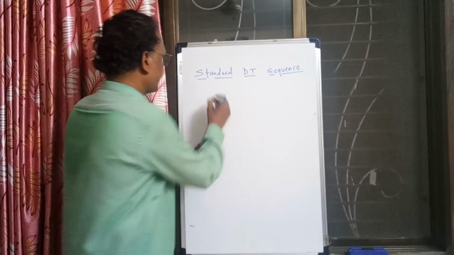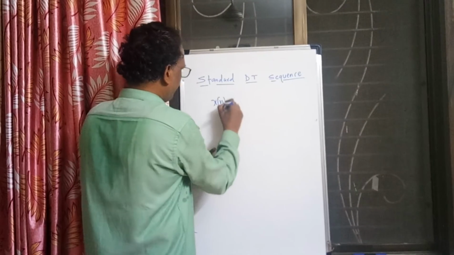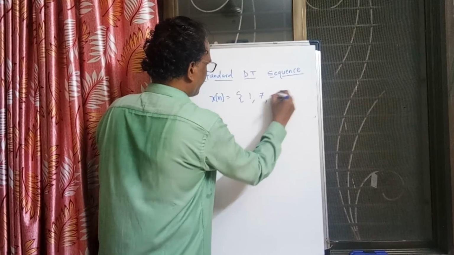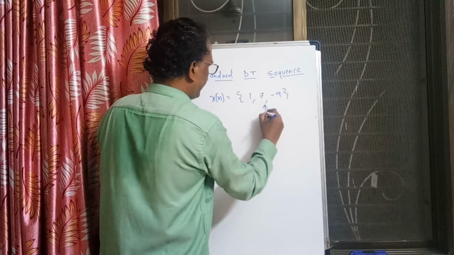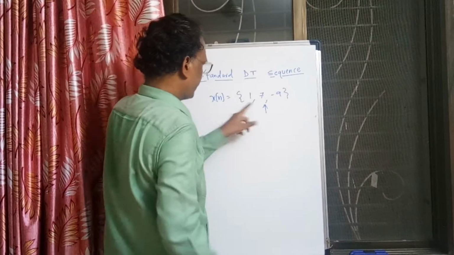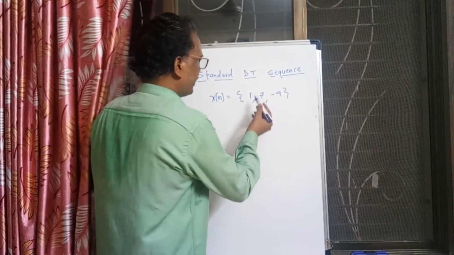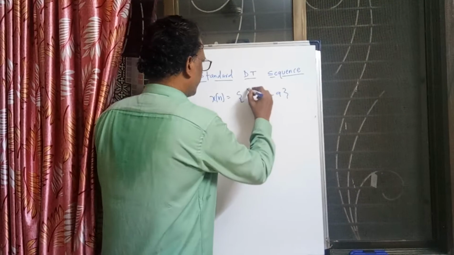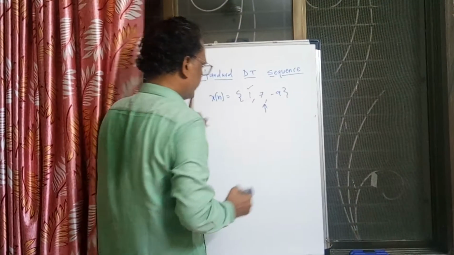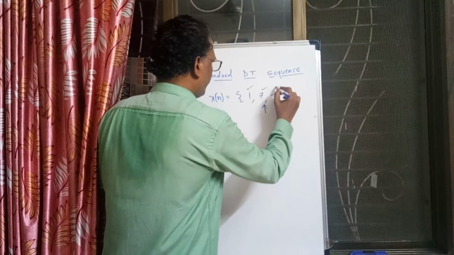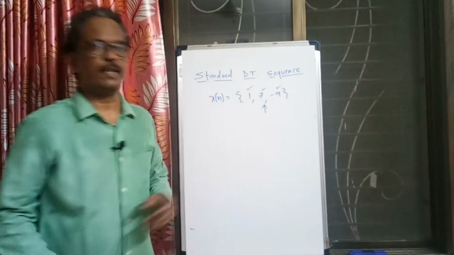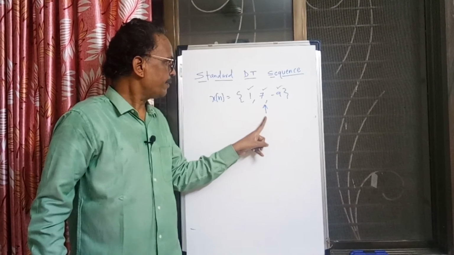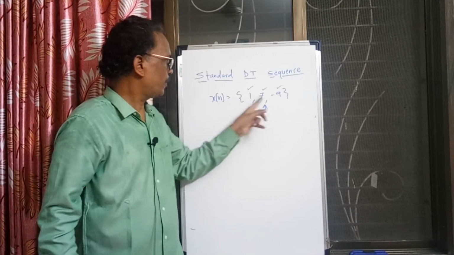Suppose the signal x of n is given to you, which is like this: 1, 7, minus 9. Right now I am saying numbers, but they are called samples. Actually a sequence of samples is called a discrete time signal. So this is one sample, 7 is another sample, minus 9 is the third sample. There are 3 samples in the signal. As I told you, this arrow indicates the value of the signal at n equal to 0.